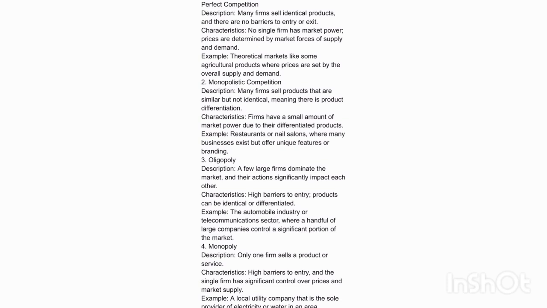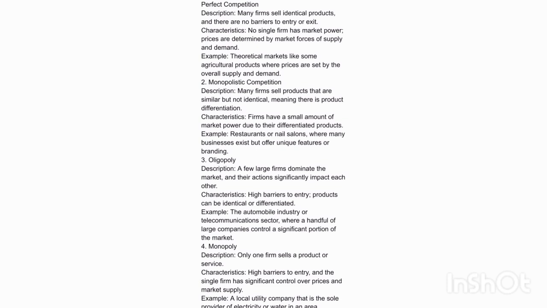2. Monopolistic competition. Description. Many firms sell products that are similar but not identical, meaning there is product differentiation. Characteristics. Firms have a small amount of market power due to their differentiated products. Example. Restaurants or nail salons, where many businesses exist but offer unique features or branding.